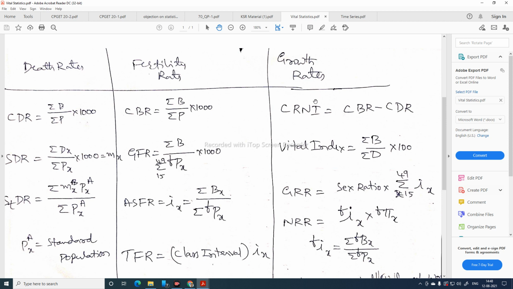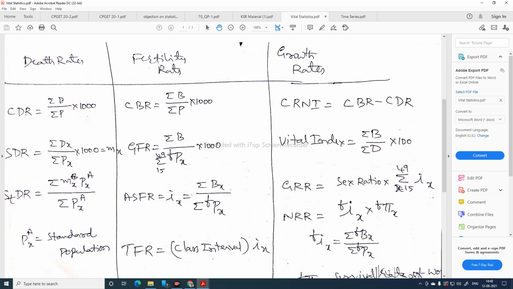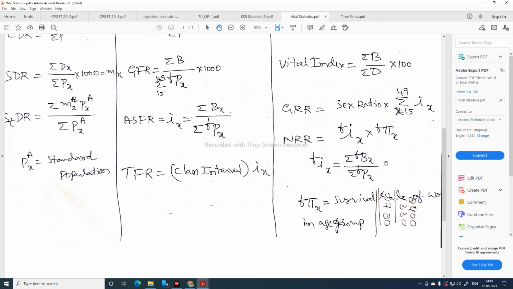These are about growth rates: crude rate of natural increase, which is CBR minus crude death rate, and vital index, births by deaths into 100. Remember, vital index is multiplied with 100 only, whereas for these death rates and fertility rates we need to multiply with 1000. This is gross reproduction rate, net reproduction rate.